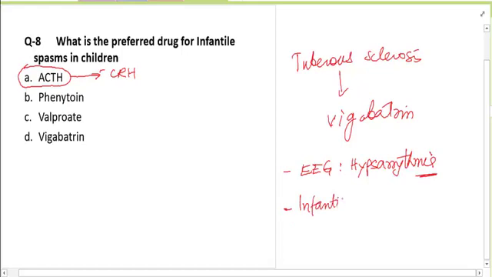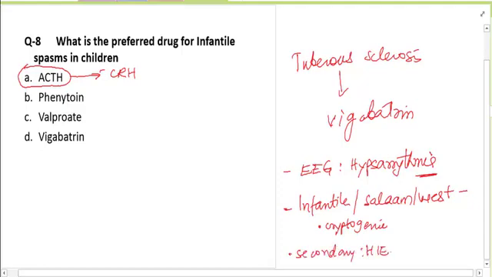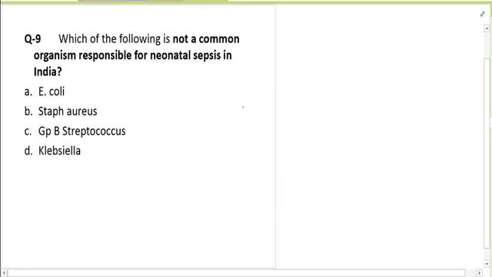Infantile spasms are also called Salaam seizures, or they are also called West syndrome. They can be of two types. They can be idiopathic, when we call it cryptogenic, or they can be secondary to multiple disorders: HIE, tuberous sclerosis, or some structural malformations of the brain. So remember, cryptogenic or idiopathic has the best prognosis.